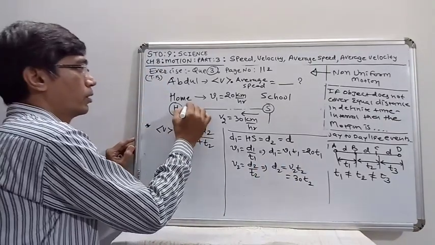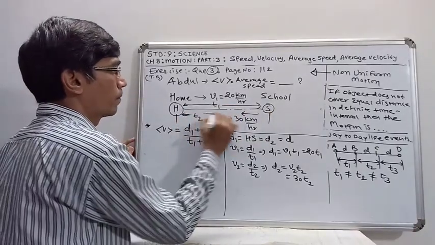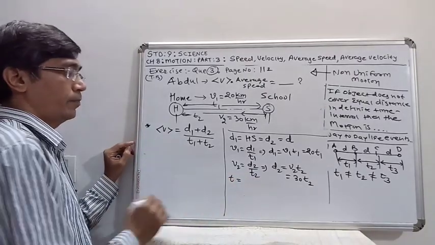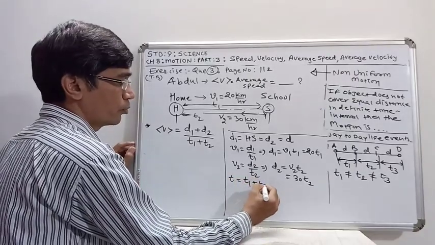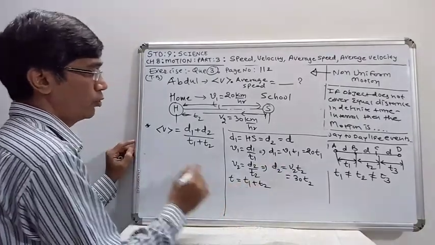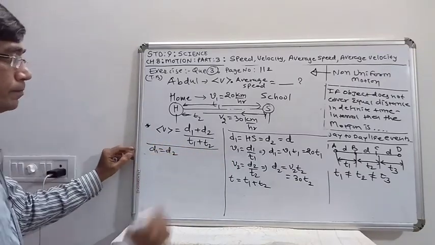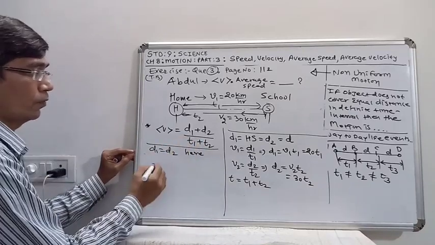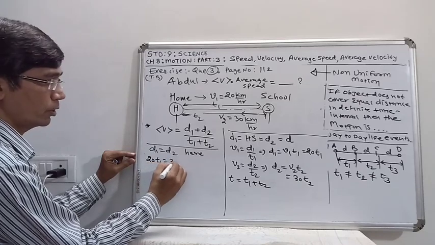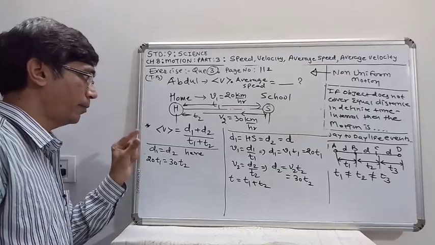Now the total time interval is given by t, which is t1 plus t2. As d1 is equal to d2, we can write 20 t1 is equal to 30 t2. What is our main aim here?